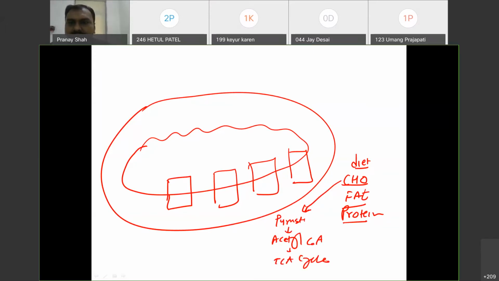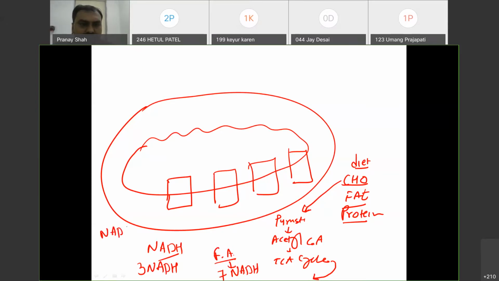In between, during conversion of glucose to pyruvate, it will produce 2 NADH, right? Also, the TCA cycle produces 3 NADH. Also, we will learn in fatty acid oxidation, when fatty acid is oxidized, it will also produce NADH. From one palmitic acid, around 7 NADH are produced. So this NADH will carry the electron. How? Now you have to understand one concept called oxidation and reduction.